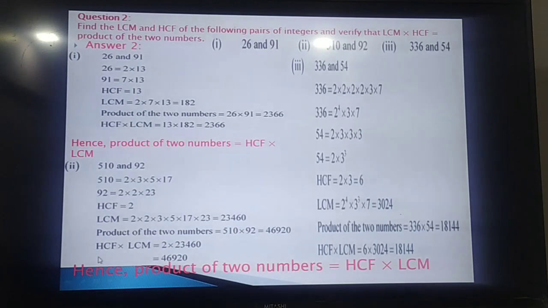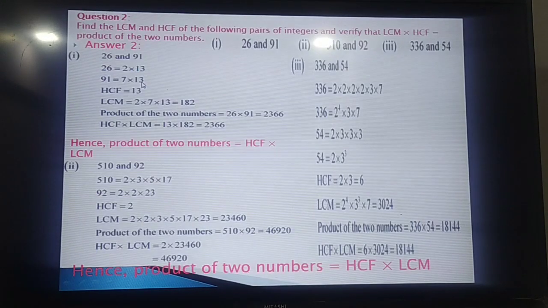Now, by this fundamental theorem of arithmetic, you can find the HCF and LCM of any numbers. Now, what is HCF? HCF is highest common factor. Its other name is GCD, greatest common divisor. Factors and divisors are near about the same. So in the first problem, we have to find the HCF and LCM of 26 and 91.